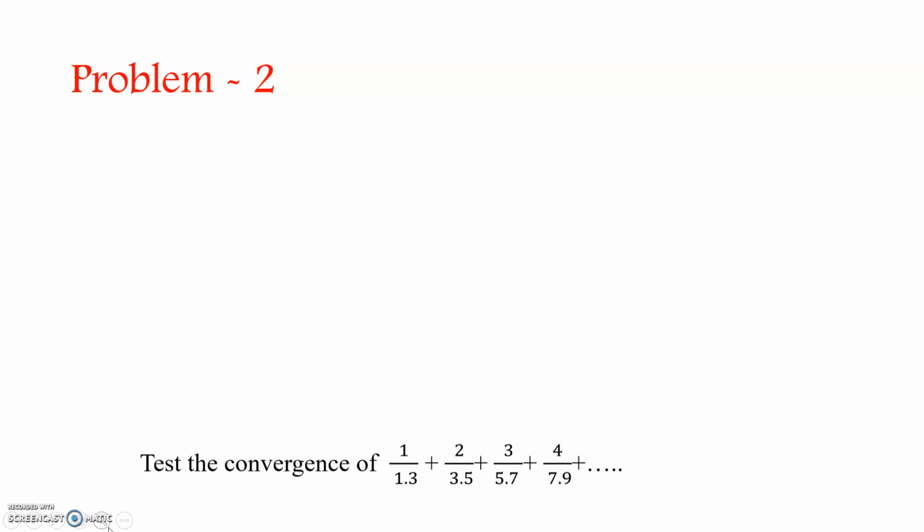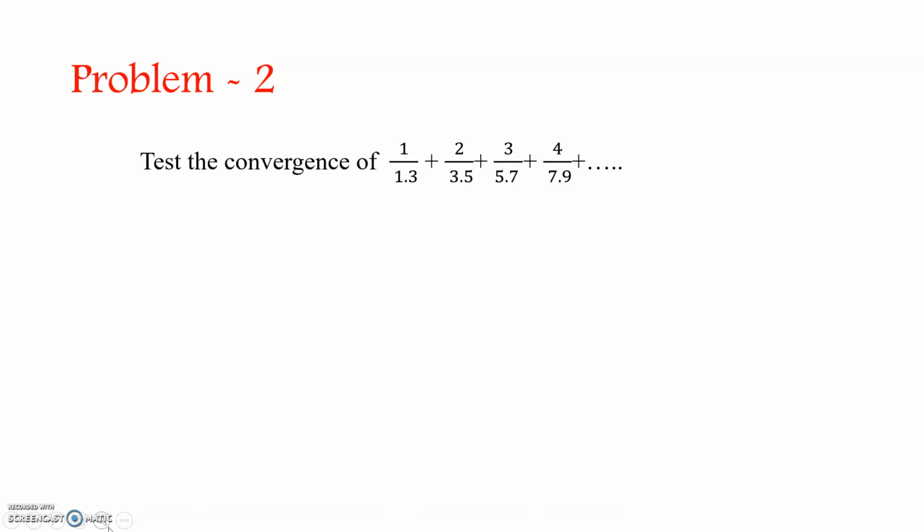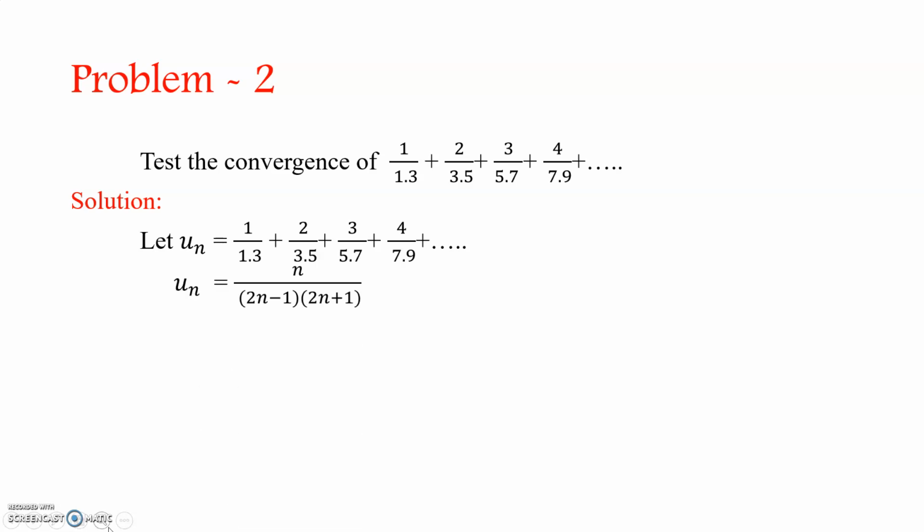Next we are going to see another problem. Test the convergence of 1/(1 x 3) + 2/(3 x 5) + 3/(5 x 7) + etc. First, let Un be the nth term of the series.